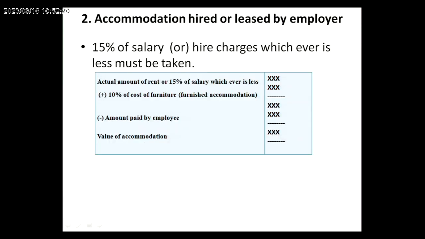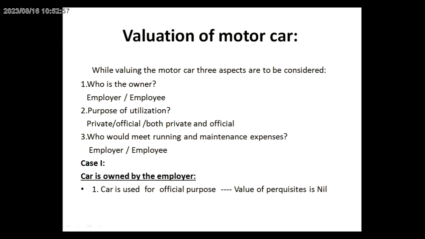The second case is where the accommodation is hired or leased by the employer. The employer provides a house to the employee, and the employer leases that particular house. In this case, 15% of the salary of the employee is taxable. In addition, suppose the employer provides furniture, then 10% of the furniture cost will be added. Then we get the total, then less the amount reimbursed from the employee. The remaining is called the value of taxable perquisites in the hands of the employee.